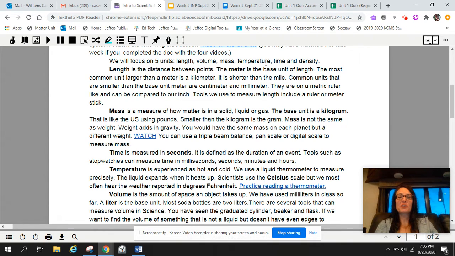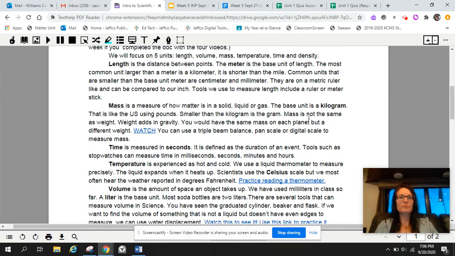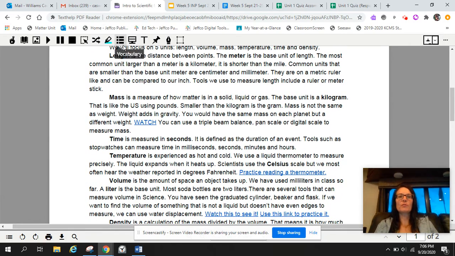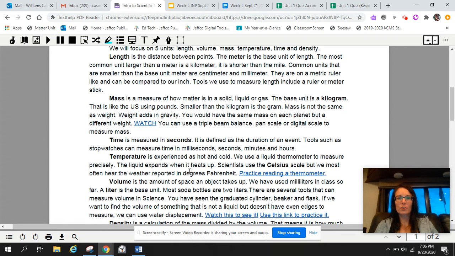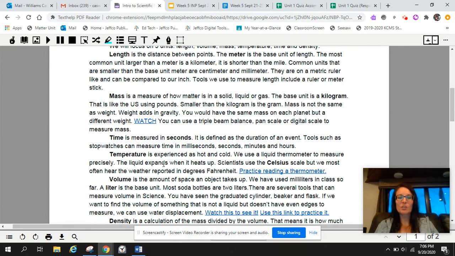We will focus on 6. Sorry for that typo. So the first one that we will focus on is length, and you can see right away that this intro sentence, then below that you have those 6 topics all bolded for you, so you can draw the conclusion that each paragraph is going to tell you a little bit about each one of those.